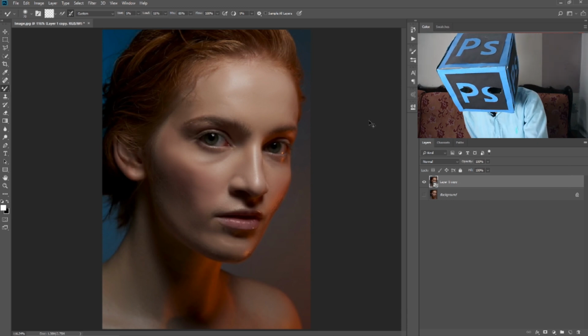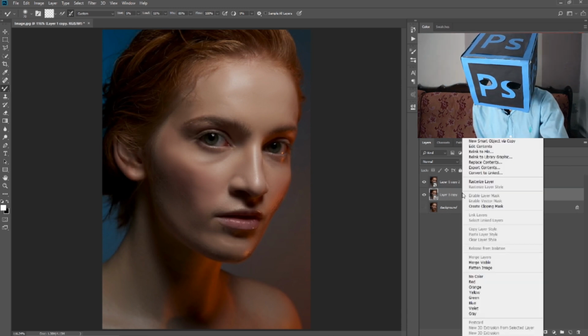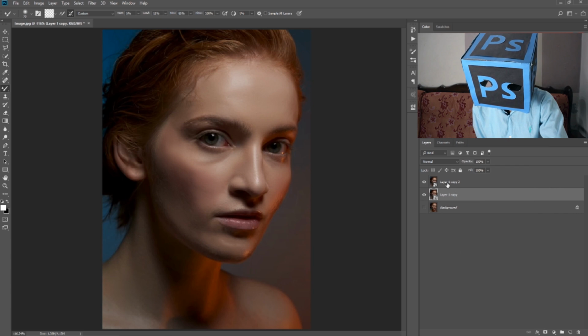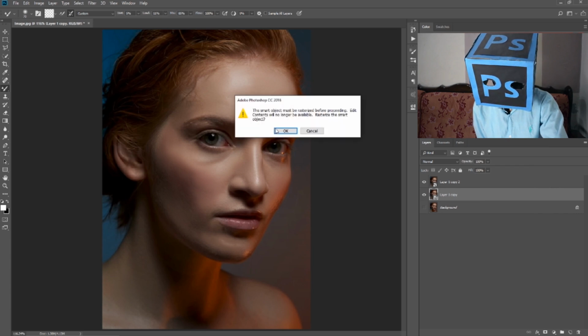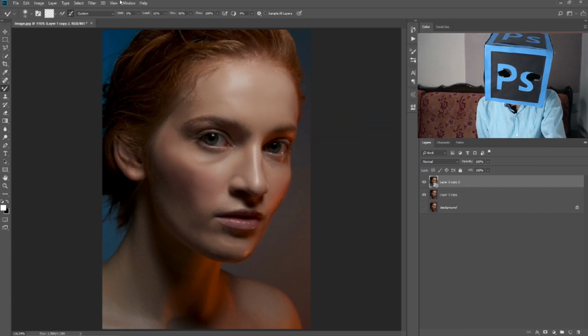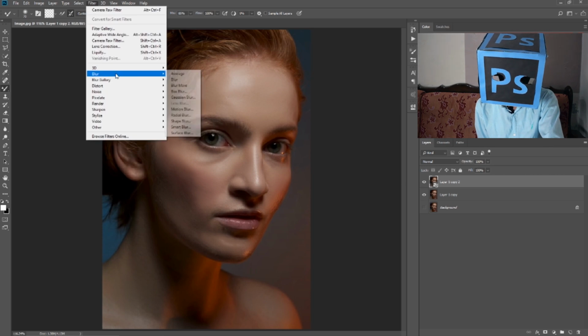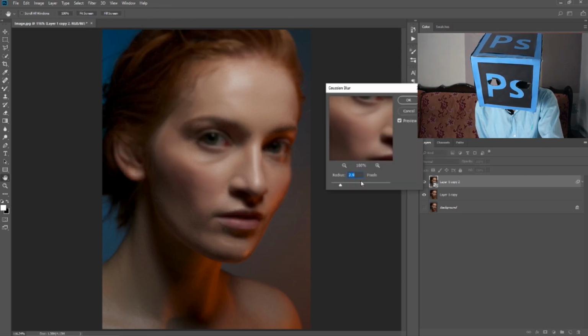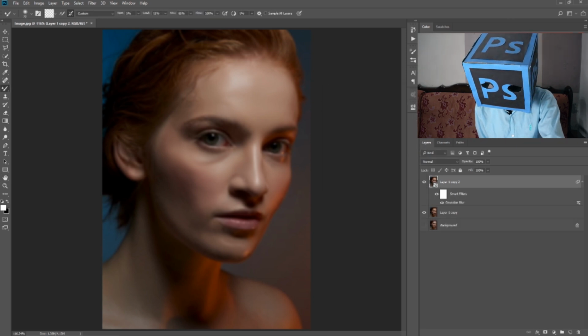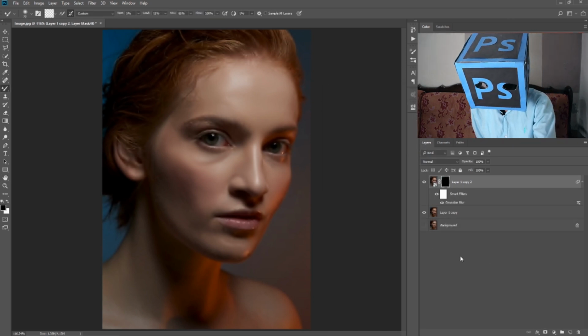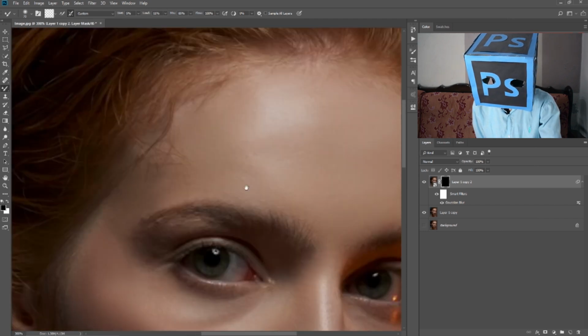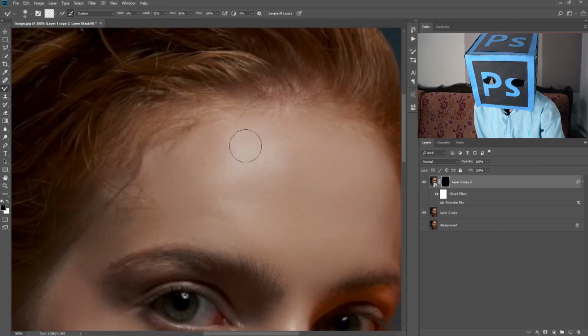First make a copy of this layer. Now select the copy layer, go to filter, go to blur, select Gaussian blur. Press OK. Make a mask around it, press Ctrl I. Then select the brush tool and rub it over there.